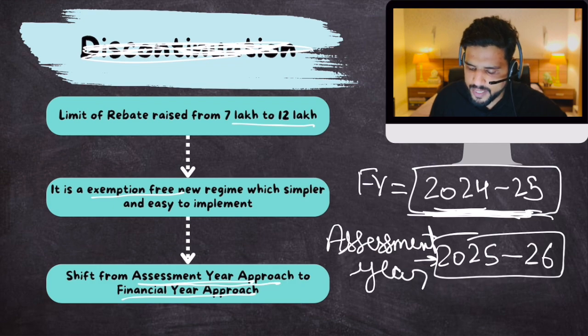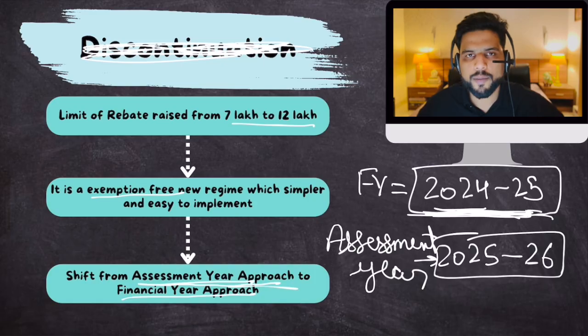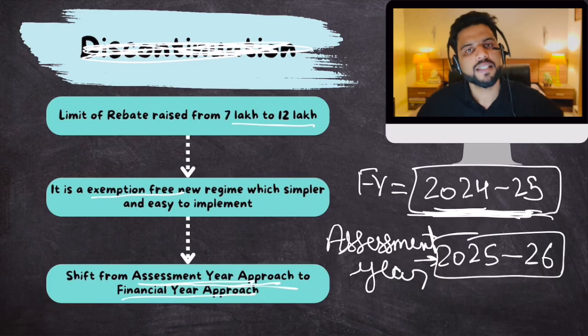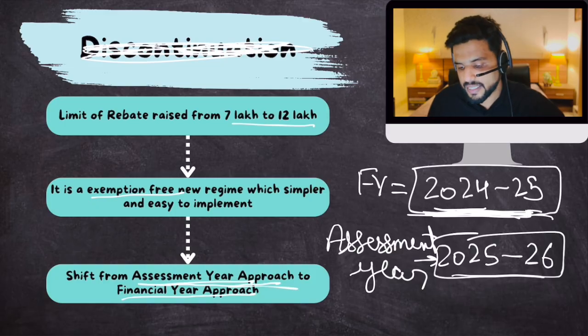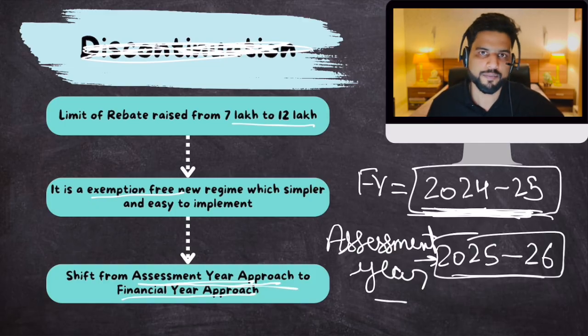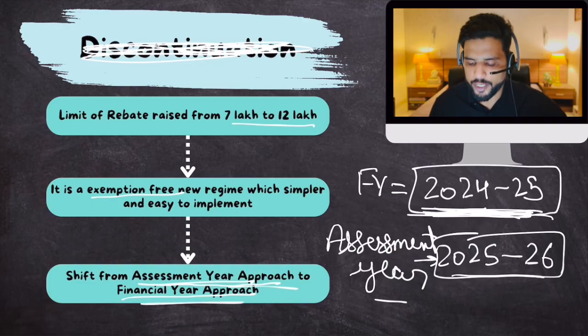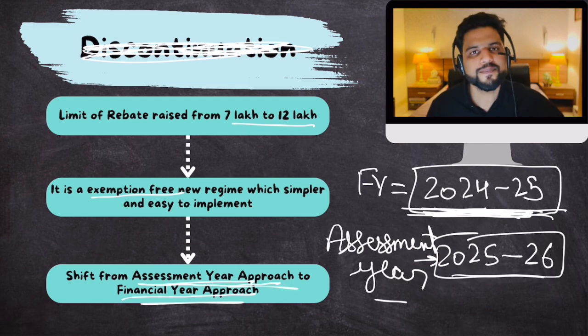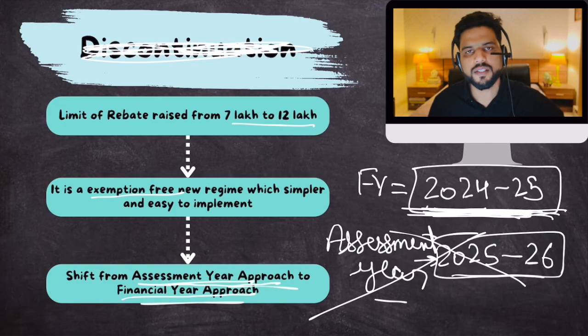So as per the assessment year approach, whatever income you are earning this year, you will have to pay taxes on it in the next financial year. The next financial year would be called the assessment year. So 2025-26 is the assessment year for 2024-25. This was the approach that was followed. Now the government has proposed that we are going to shift to the financial year approach. Under the financial year approach, you will pay taxes in the same financial year. You don't have to wait for one more year. So the assessment year concept is completely done away with.